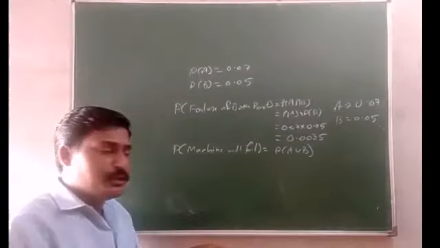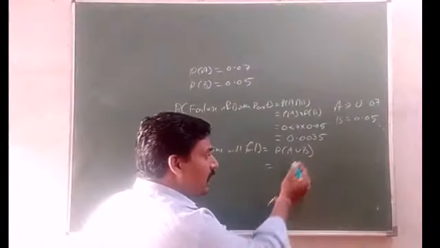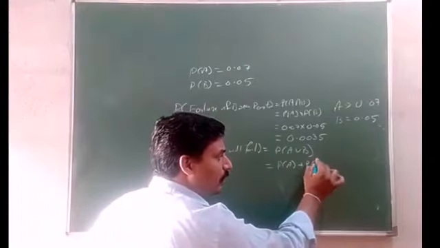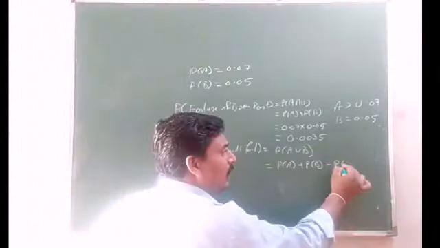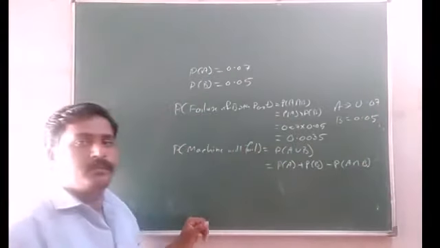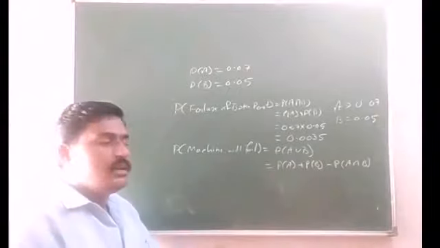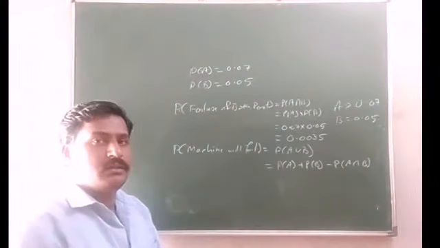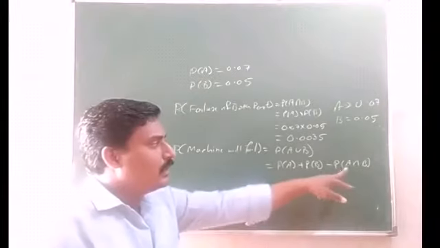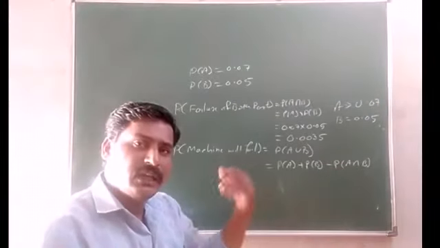So P of A union B is equal to P of A plus P of B minus P of A intersection B. A will fail, B will fail. So either A or B will fail, then also the machine doesn't work. A and B both will fail, then also the machine doesn't work.